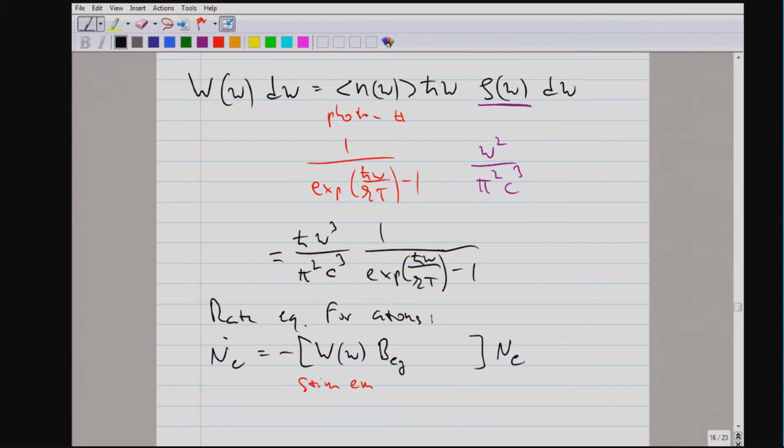So therefore it's proportional to the number of atoms in the excited state. The energy density of the black body radiation can cause absorption. This is proportional to the number of atoms in the ground state.